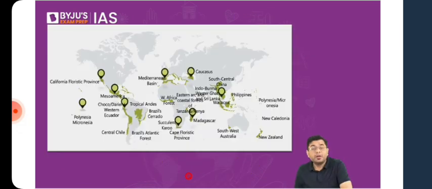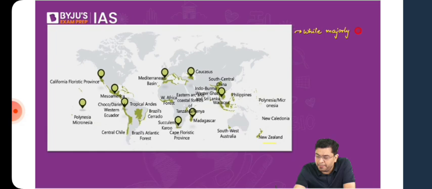Now, by the way, does that mean that there won't be a biodiversity hotspot in the temperate region? Absolutely not. You will have biodiversity hotspots even in the temperate region. For example, take the case of New Zealand. In that area also you have a biodiversity hotspot. So while biodiversity hotspots are majorly dominant in the tropics, they are also to be found in temperate areas.